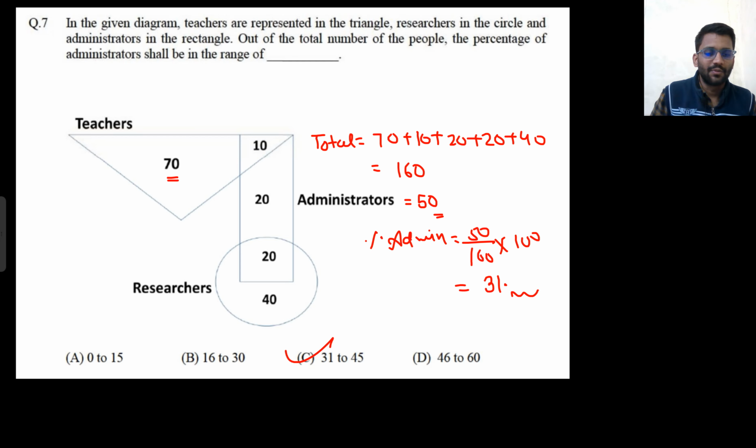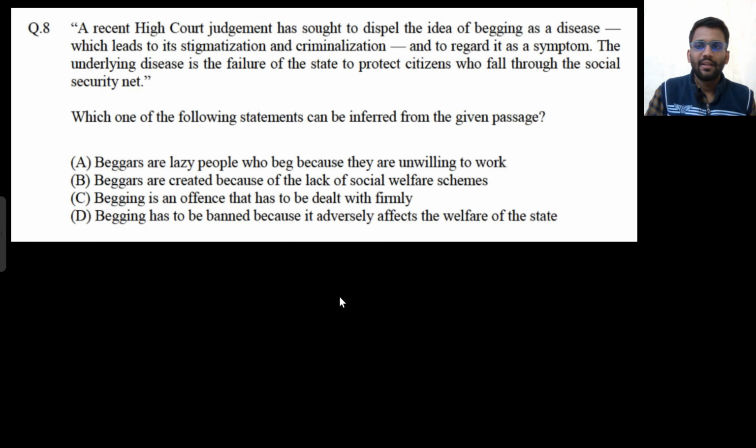Okay, let's move on to the next problem. A recent High Court judgment has sought to dispel the idea of begging as a disease, which leads to its stigmatization and criminalization, and to regard it as a symptom. The underlying disease is the failure of the state to protect citizens who fall through the social security net.